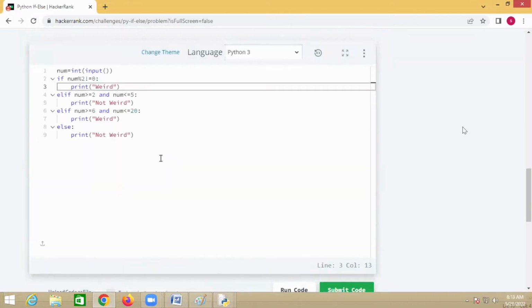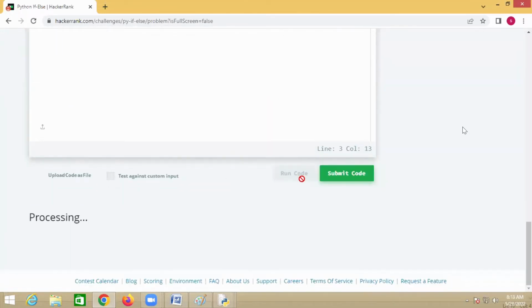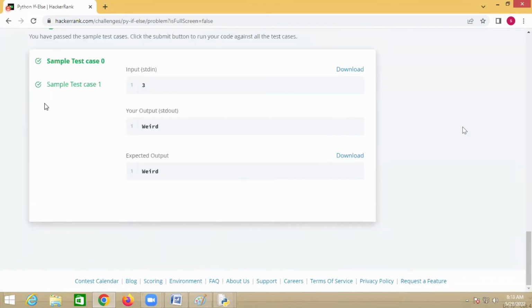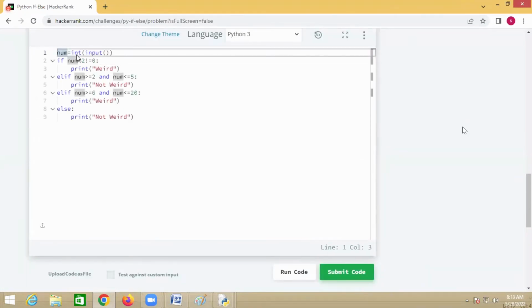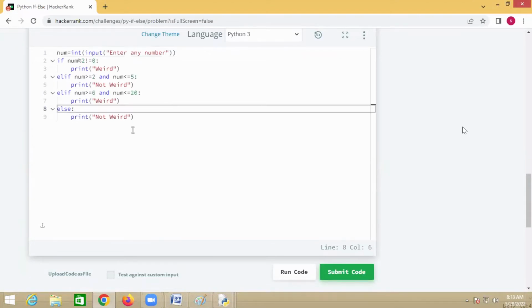Okay. Then at the same time, now I run the code here. Is it success or not? In the place of, suppose I write number equal to integer of input, I try to give a prompt, Enter any number. But in the problem definition, is the input given with prompt or without prompt? Without prompt.